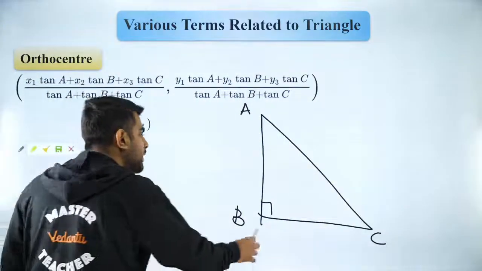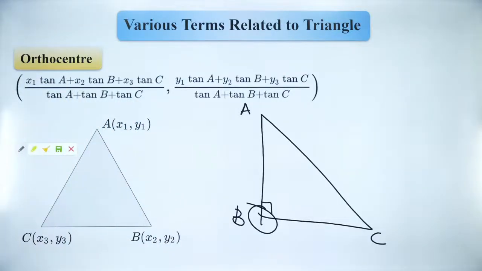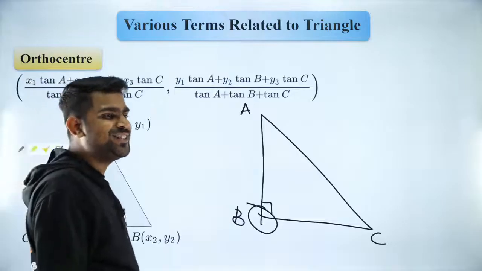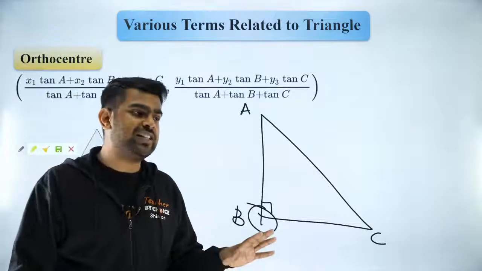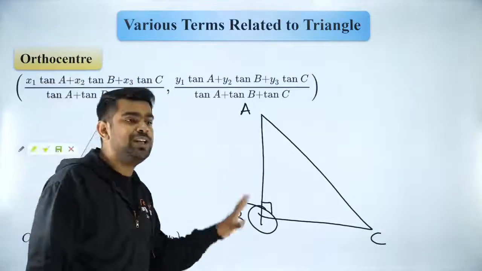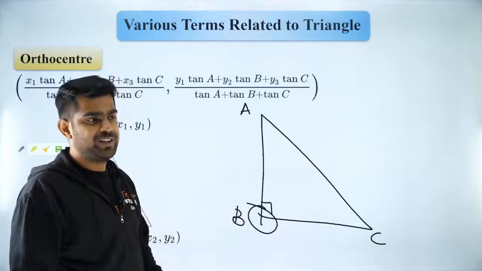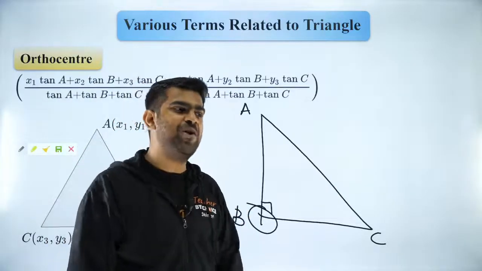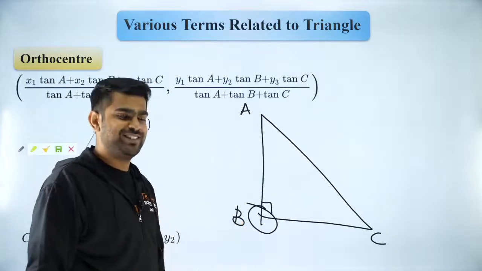The orthocenter will be at B. So in a right angle triangle, the orthocenter is at the vertex containing the right angle. Superb property. How many of you liked it? Isn't that amazing? That is a wonderful property. I hope you are all clear with it. Okay, so that is the way to do it.